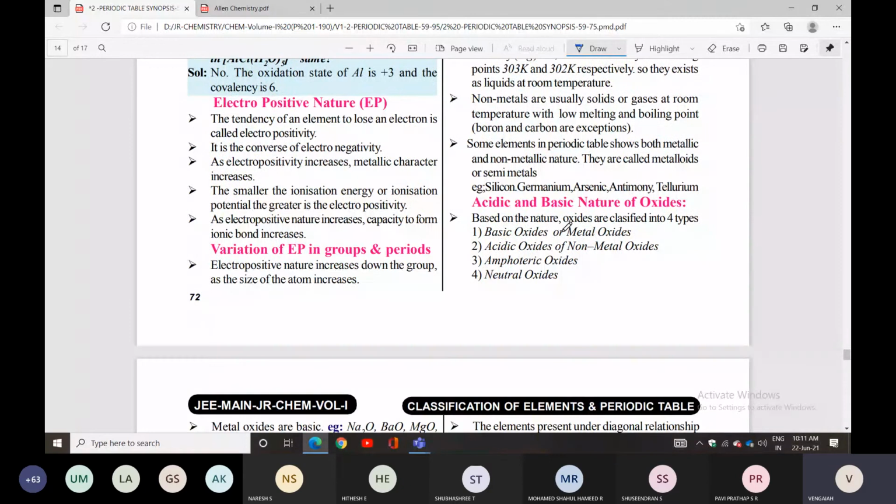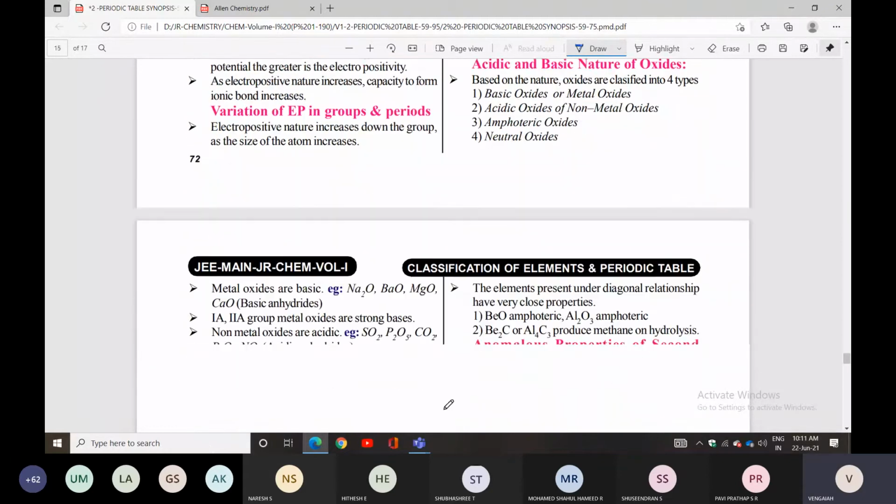Based on the nature of oxides, oxides are classified into 4 types: basic oxides, acidic oxides, amphoteric oxides, and neutral oxides. Basic oxides, one more name is metal oxides. Acidic oxide, one more name is non-metal oxides. Then amphoteric oxides, neutral oxides.